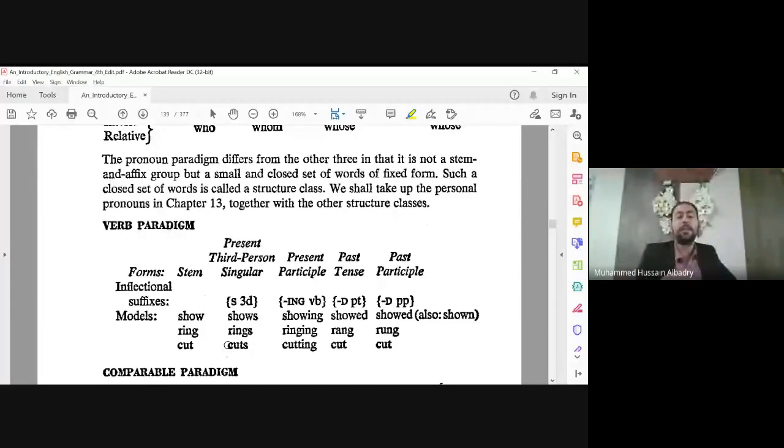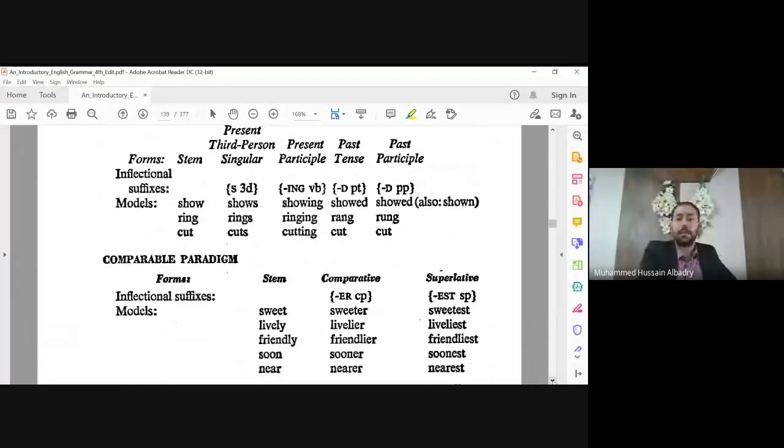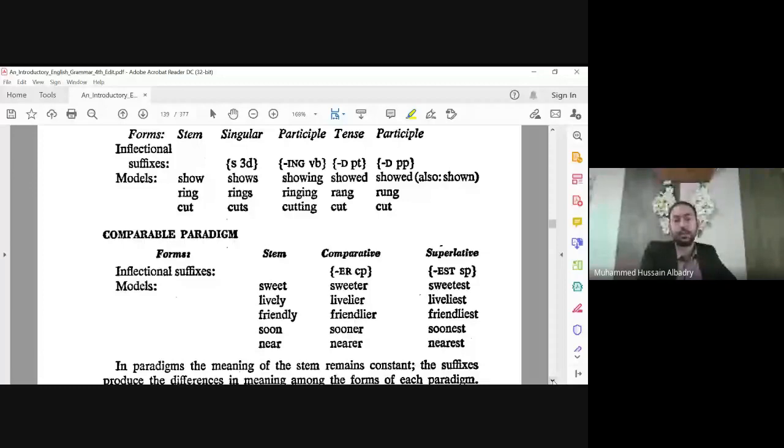One word has related forms, a group of forms. We also have comparable forms: sweet, sweeter, sweetest, with ER and EST, which are the comparative and superlative. Soon, sooner, soonest, near, nearer, nearest.